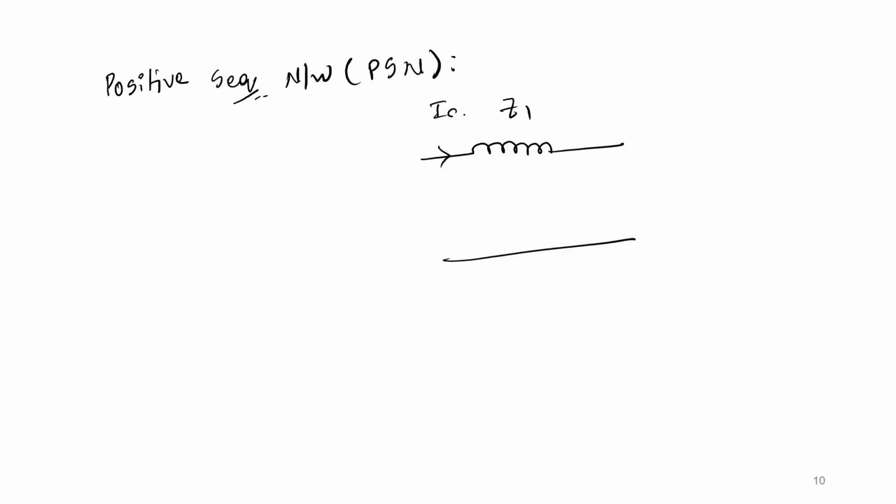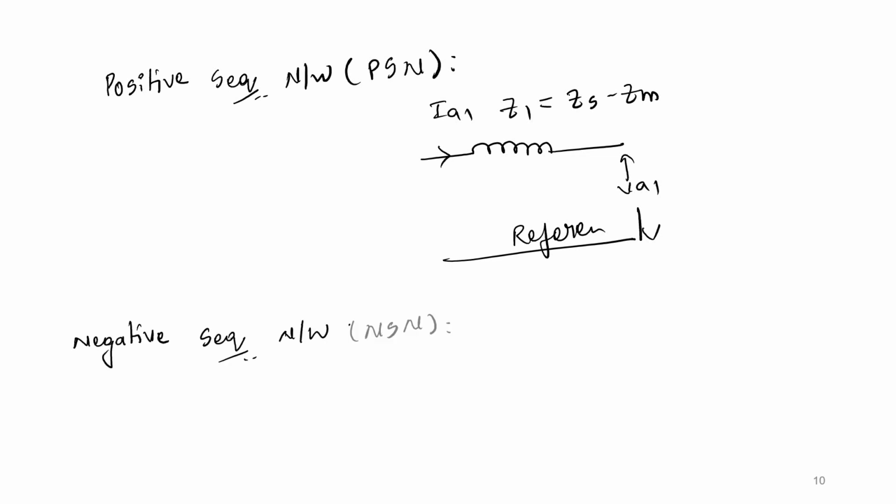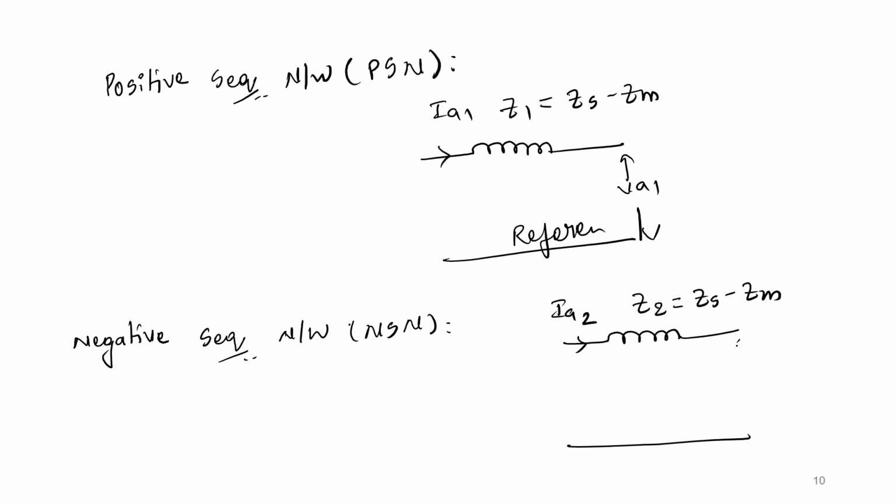So the positive sequence network has impedance Z1 and the current flowing through the circuit is IA1. The voltage VA1 is the reference. So what is the value of Z1? You can write Z1 is equal to Zs minus Zm. Similarly, for the negative sequence network, we have only the negative sequence impedance, which is equal to Zs minus Zm, with current IA2, and the reference phasor is the voltage measured at the terminals, VA2.